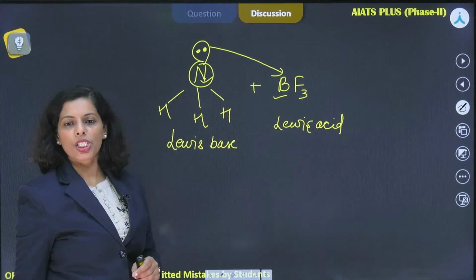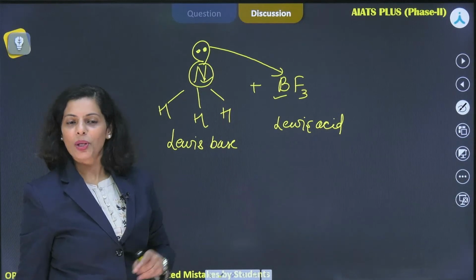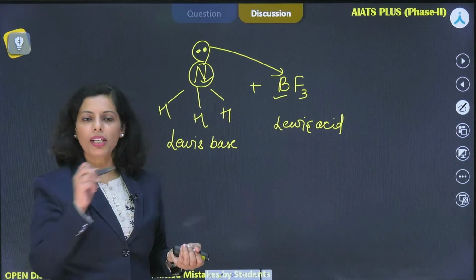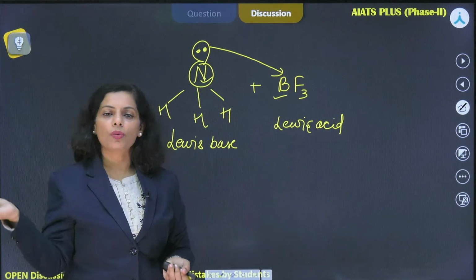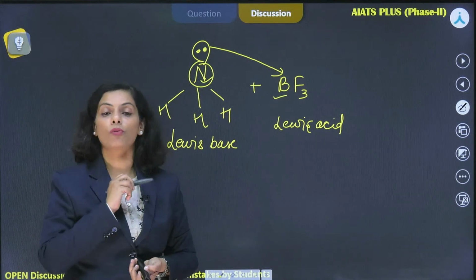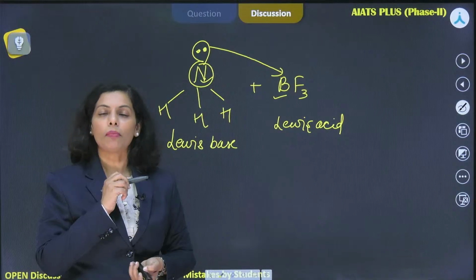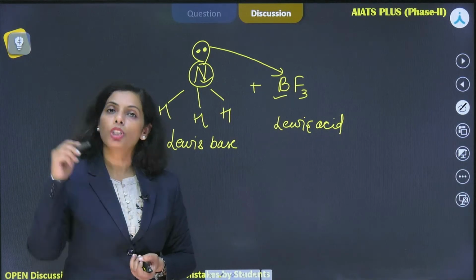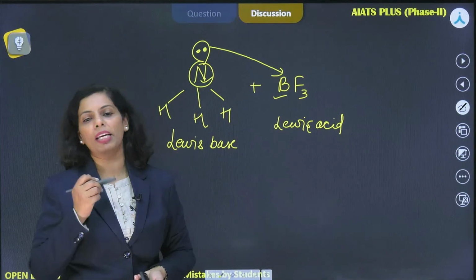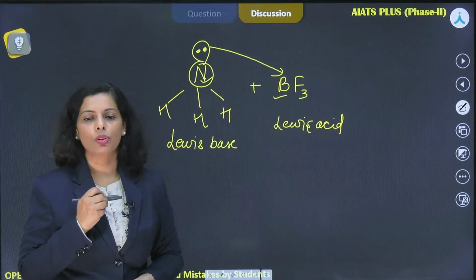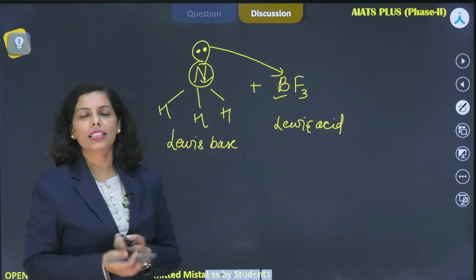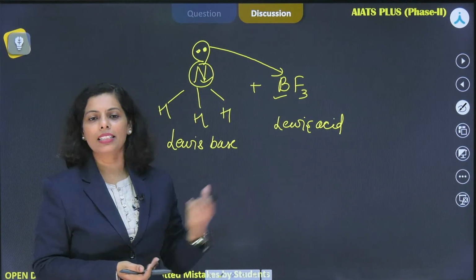Why is the same question repeating in the exam? You did this question correctly, Tanmay. Maybe in the previous test there were more mistakes with respect to this question, so it was provided again. That may be the case, because our aim is to help you practice more on the concepts in which you are making mistakes, right? Very good afternoon to those who have joined now. We are discussing test number 6 from the AIATS Plus program.